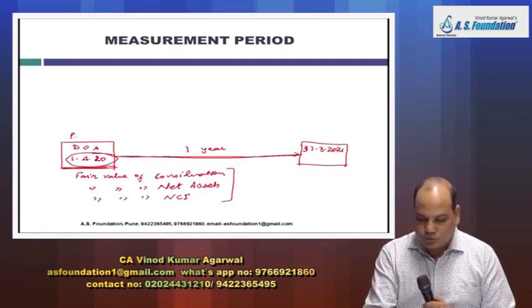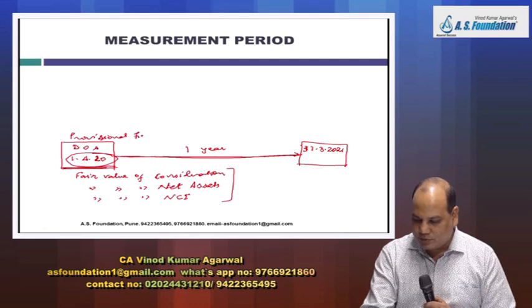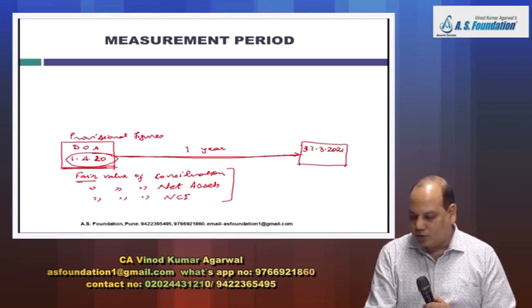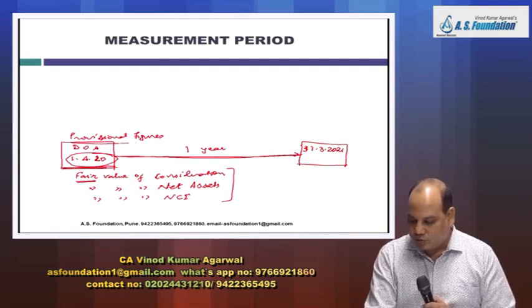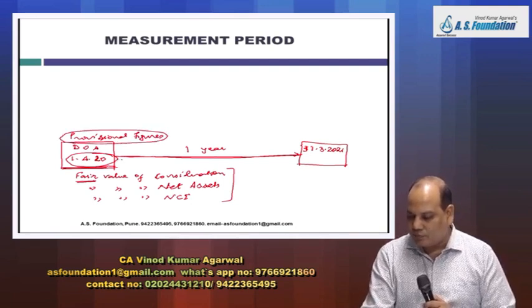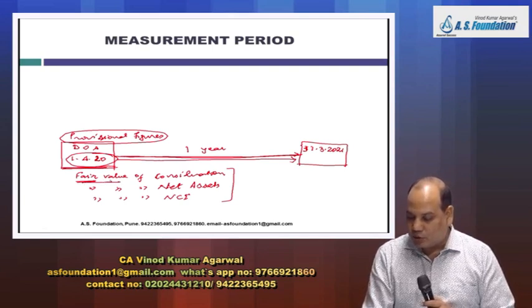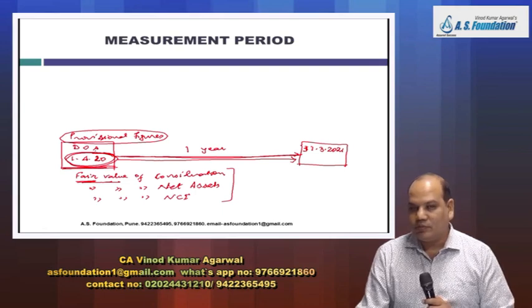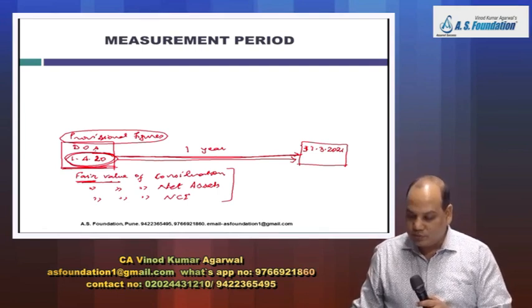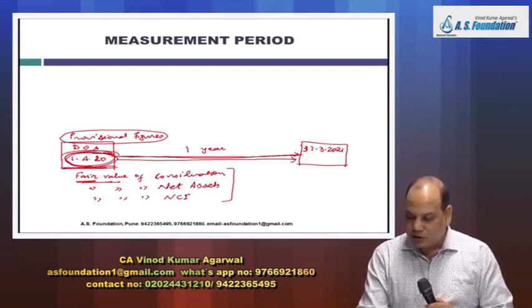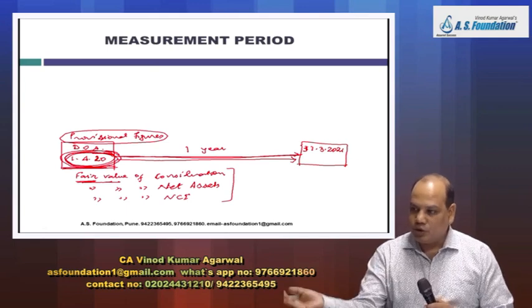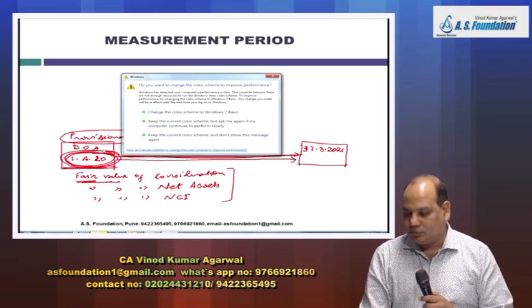So you are allowed to do accounting on the basis of provisional figures. That means even though accurate amount may not be available, you can do the provisional figure, and then you are given 1 year time. You are given 1 year time to find out what was the fair value on this date. Then you can take the help of expert. You can do the calculation, and if you find that the figures have been wrongly mentioned here, you can do adjustment to those figures. Okay.